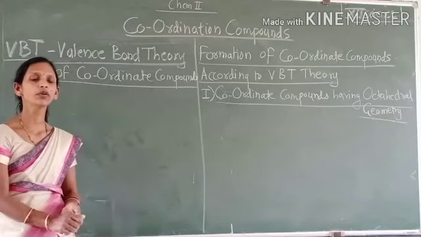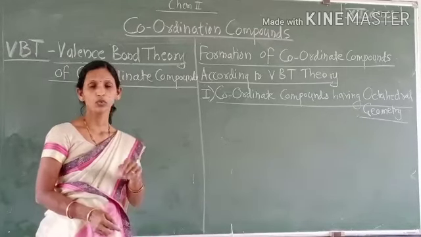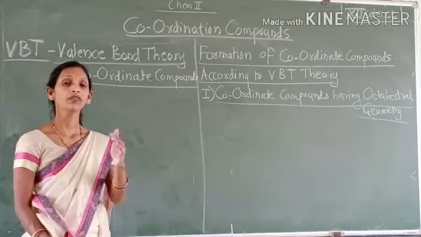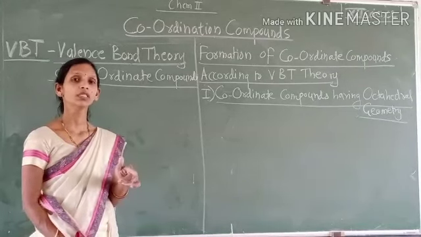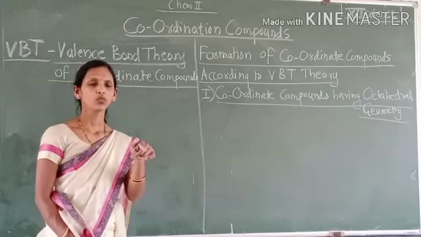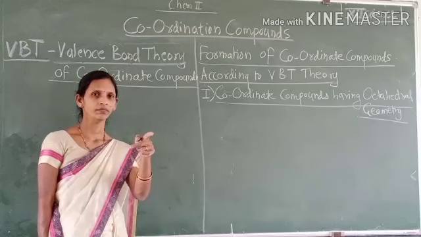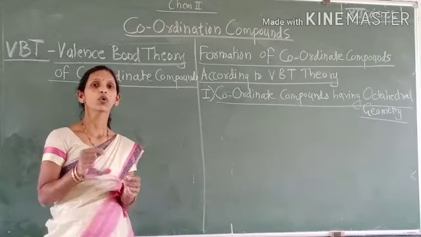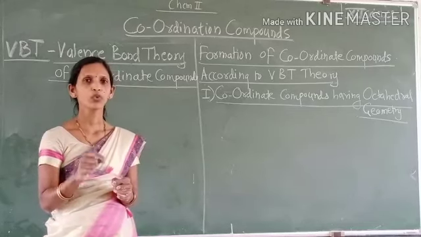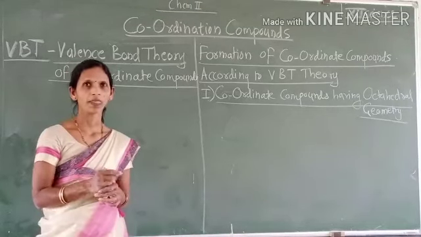A coordinate compound consists of a central metal ion surrounded by different types or the same type of ligands, which point towards the central metal ion with their donor atom and form the coordinate bond with the central metal ion or atom.